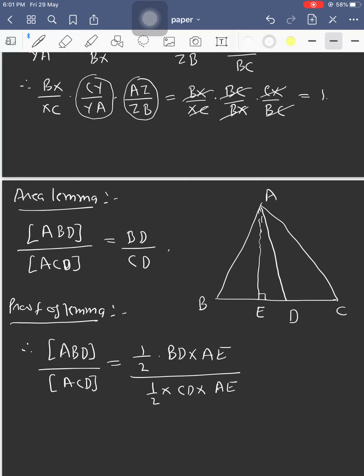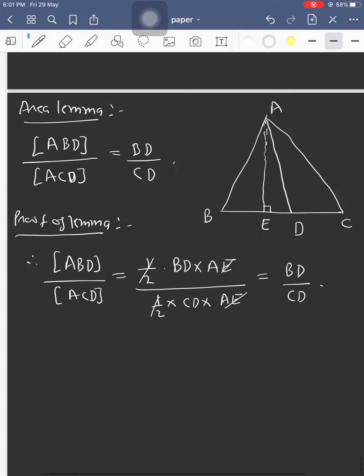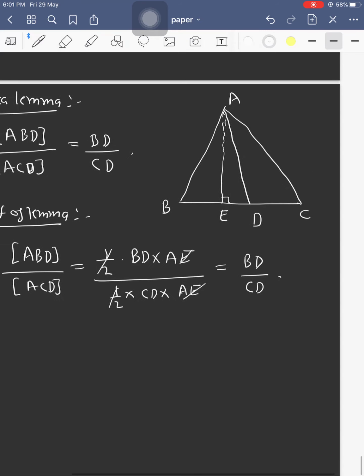The height remains the same because both triangles have the same vertex A. Therefore, the ratio of areas is BD upon CD.